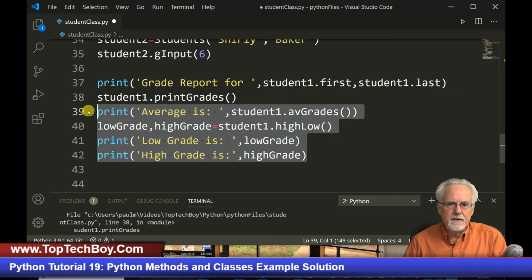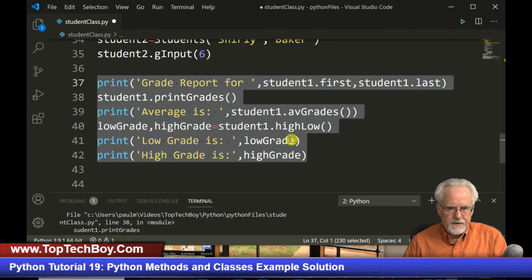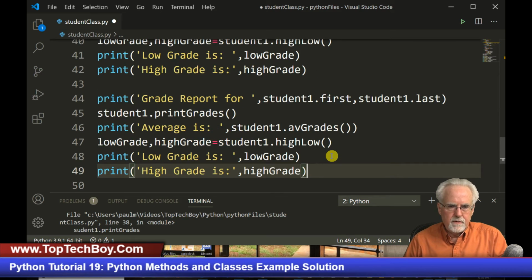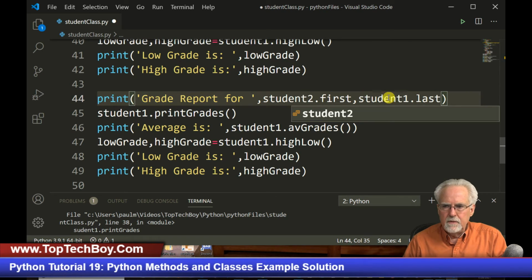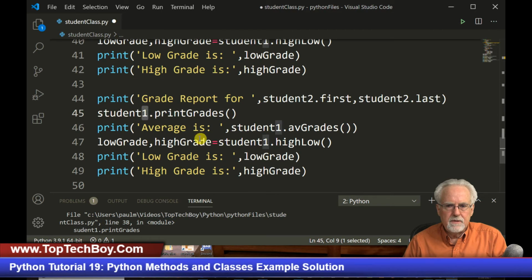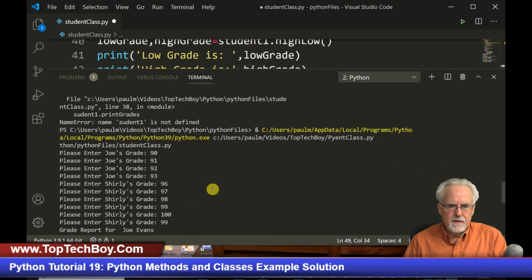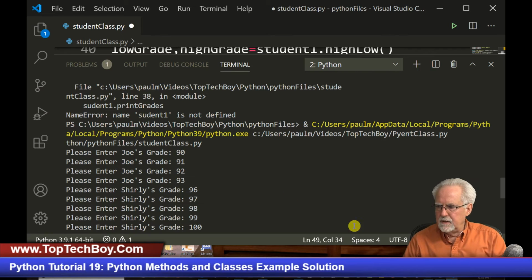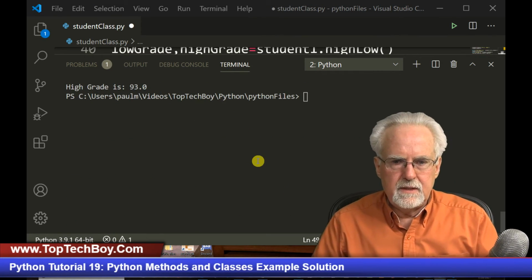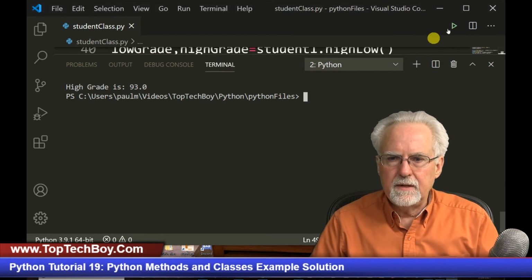So we're going to come up here, and now we're going to take all this and paste it, and then this is going to be student 2, and then this is student 2, and then that should work. All right, so now let's make this great big here, and let's make that where you can see it good. Okay, let's run this thing.